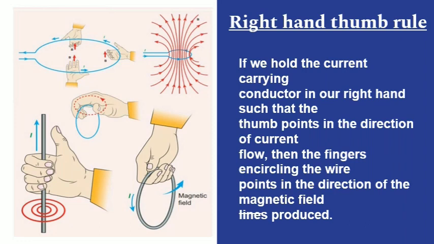So when the current is flowing through a straight conductor or a circular coil, the magnetic field is going to be produced around it. We know the direction of the current, but we don't know the direction of the magnetic lines of force produced. To find the direction of lines of force, we have to use the right hand thumb rule. So see in the figure, the person is holding the current carrying conductor. One is circular and another one is straight, and when he holds it in his right hand, the thumb shows the direction of the current and the encircling fingers show the direction of the magnetic field.